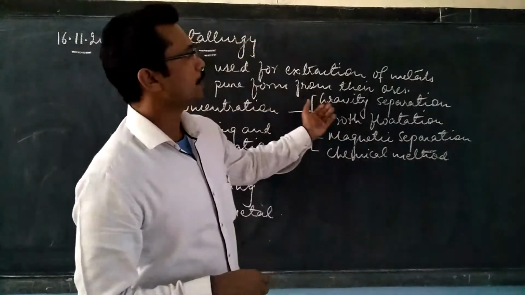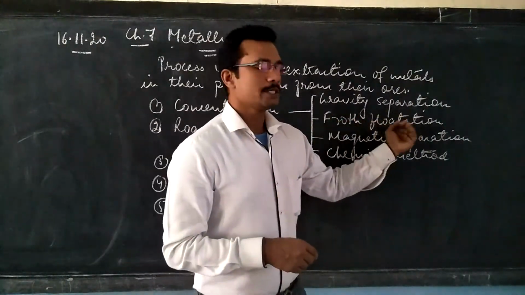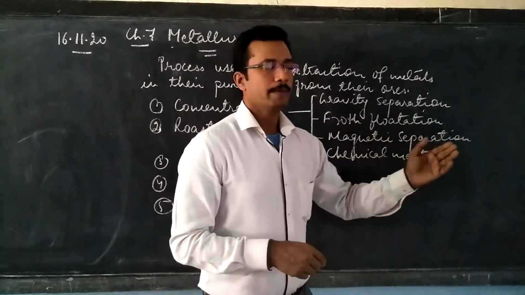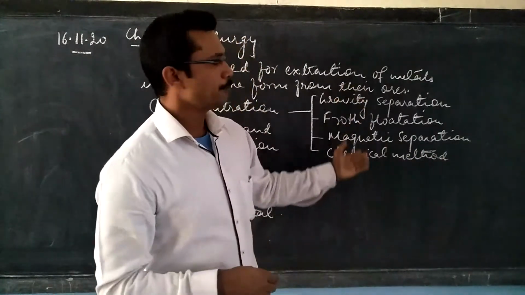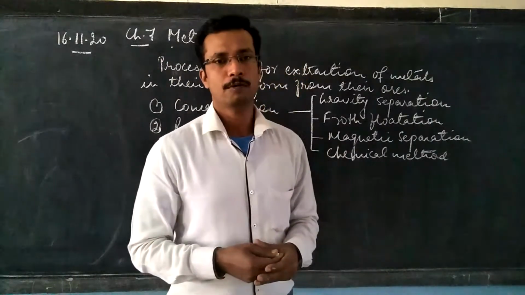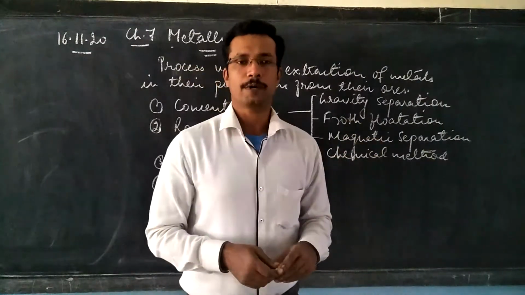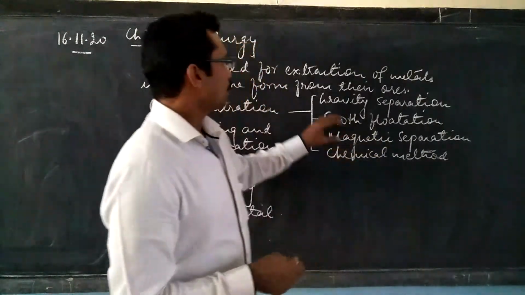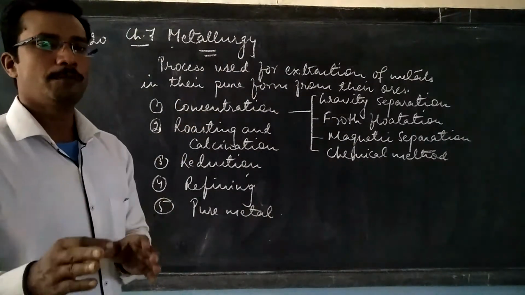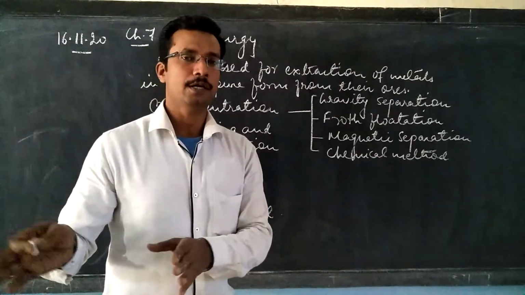So we have the first method called gravity separation. Then we have froth flotation, then magnetic separation, and then the chemical method. All these 4 methods depend upon the nature of the ore and also the metals present in the ore. After the concentration is done, I am talking about removing the impurities that are physically present, not the impurities that are chemically combined.